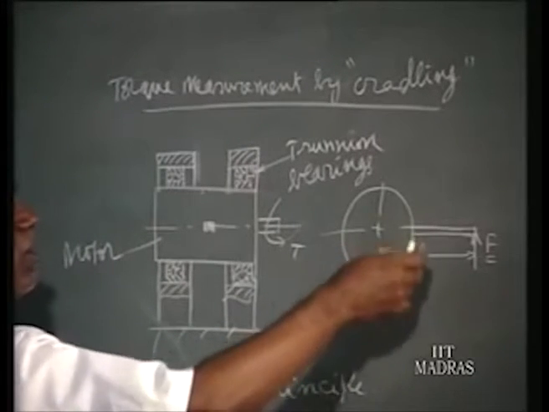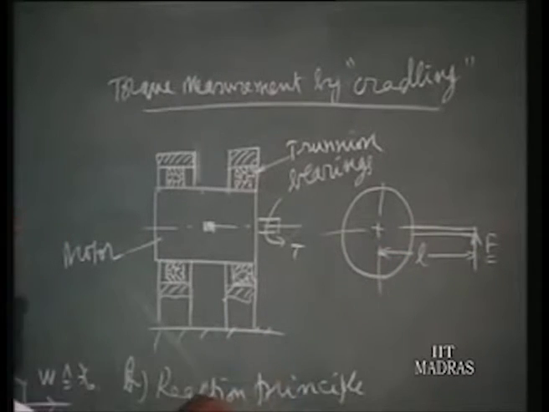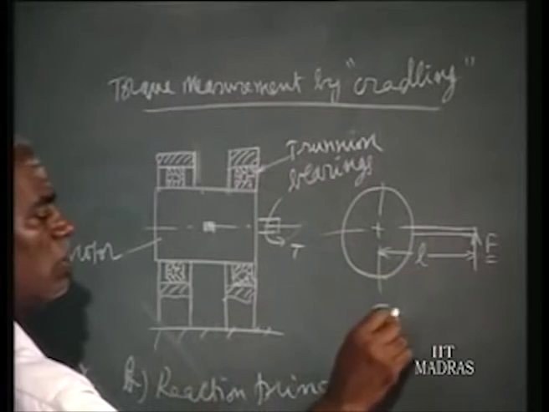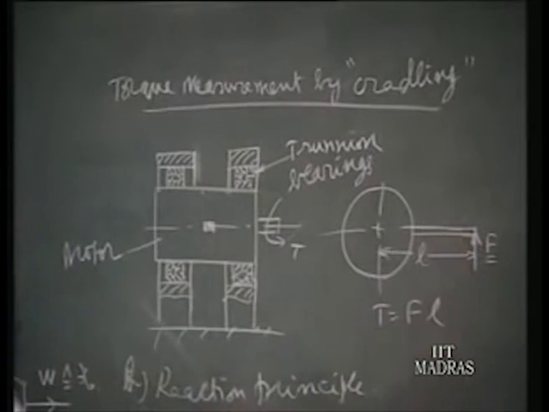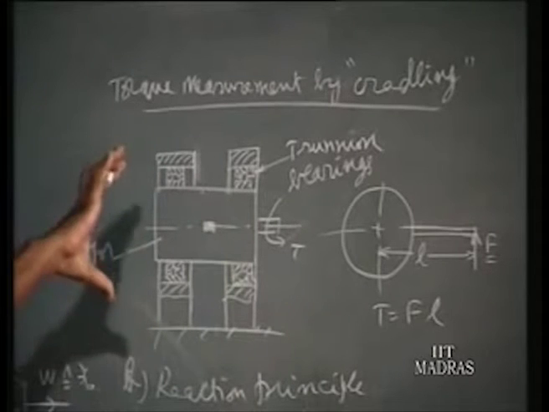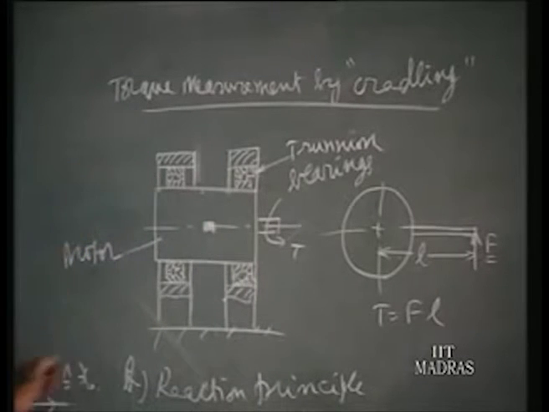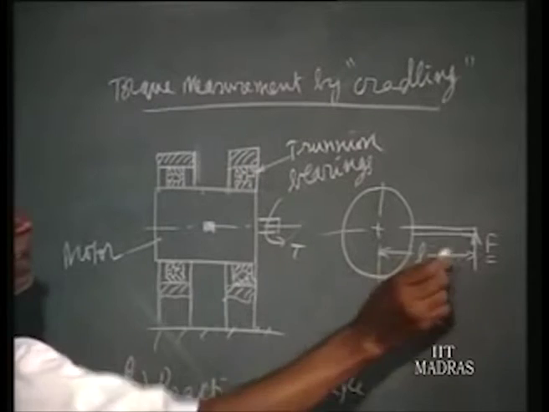So when the reaction torque is there, the torque is realized as a force at a lever arm, so the torque is equal to F into L. By measuring the force at a distance of the lever, that is what is shown here. The lever comes in front and supports it at the end, and by measuring the force we know the torque according to the relation, because L is fixed.